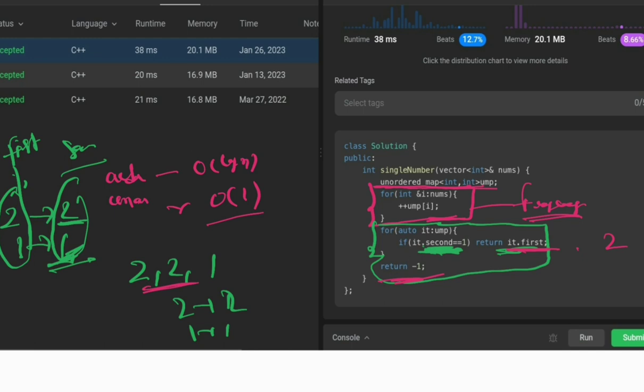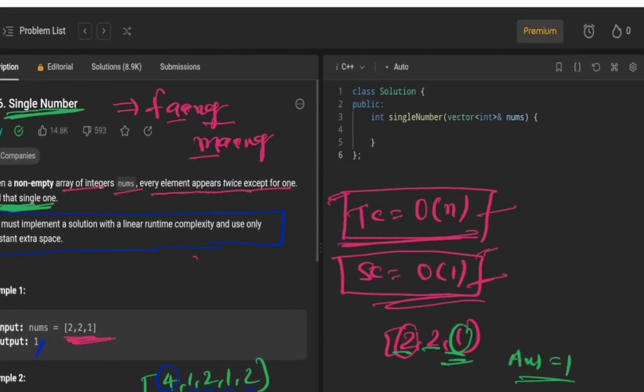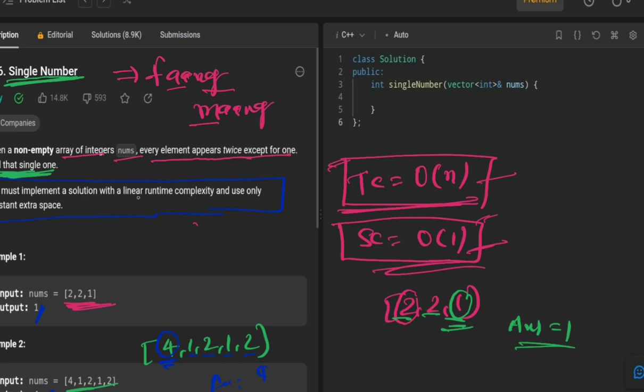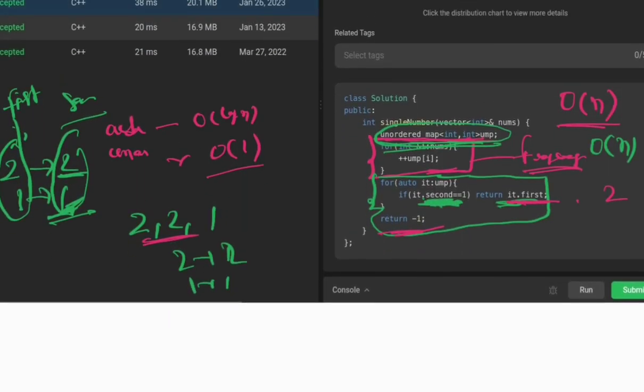Now you can see that for this solution, our code is taking O(n) time complexity, because we are using a linear loop, searching our array. But our space complexity is O(n) as well, because we are storing our elements in this map, which takes extra space. But in the question, we have been clearly told that we have to implement linear time complexity and no extra space, and we are not able to fulfill the LeetCode follow-up condition here.